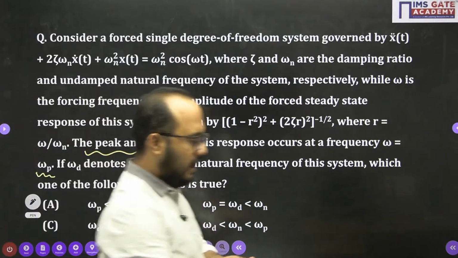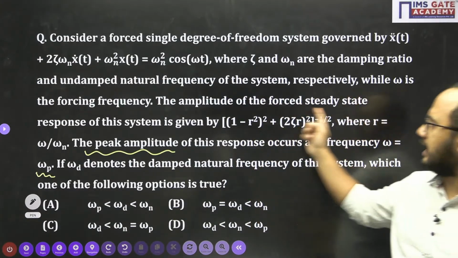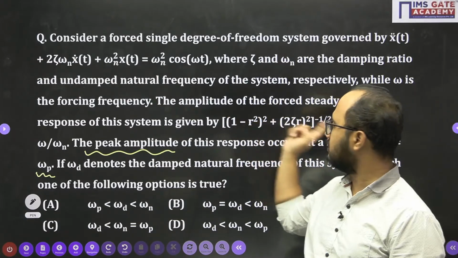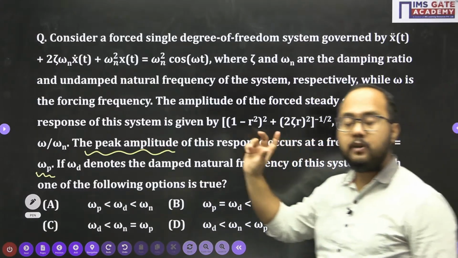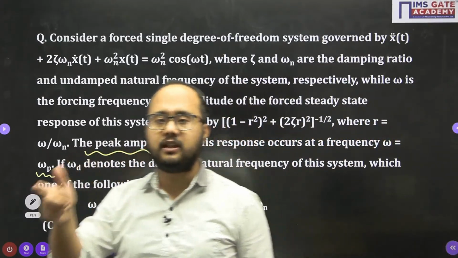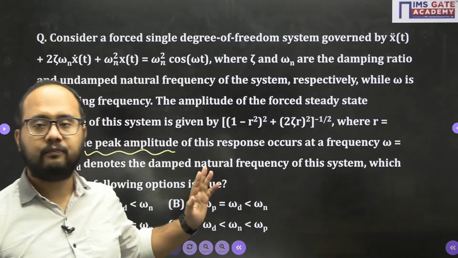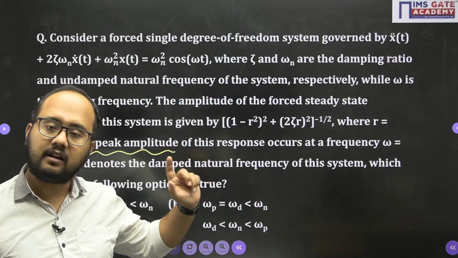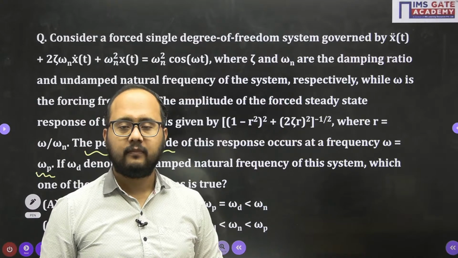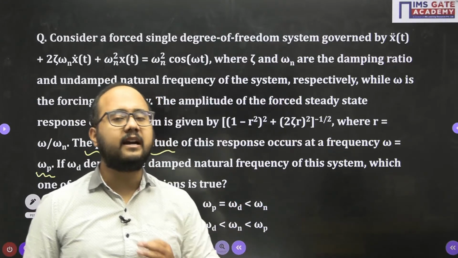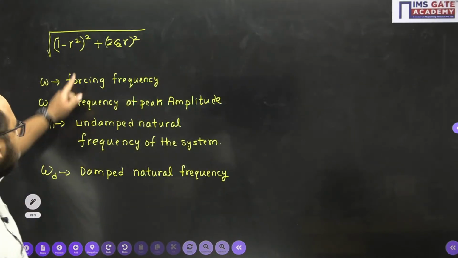Okay. Now, amplitude of vibration they have given. Okay, the amplitude of the forced steady state response of the system is given by this relation. Now, if I am able to differentiate that relation and equate with 0, I will get the answer at what frequency I will get the maximum value. Okay, so that relation I will be getting, and from that relation I can easily compare the frequencies also, right? So the main thing is, this is the relation they have given.